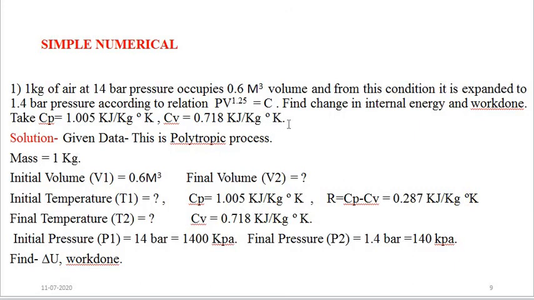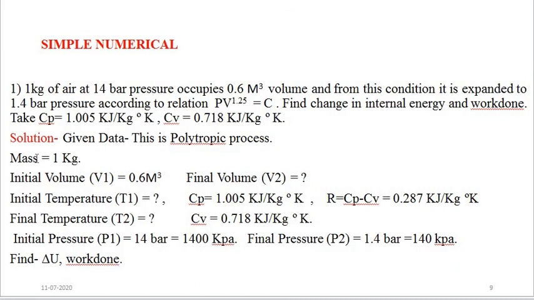So these values are given. We have to solve this problem by writing the given data first. This is a polytropic process. How have we found out this is a polytropic process? Because the polytropic equation is given in the problem, that is PV to the power 1.25 is equal to constant. Here the polytropic index n is equal to 1.25.